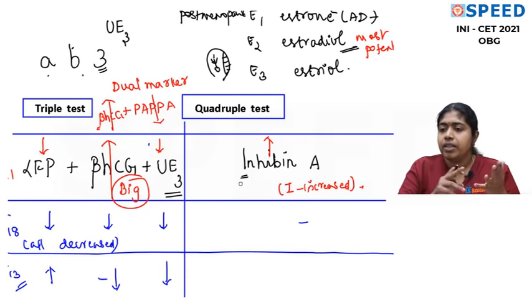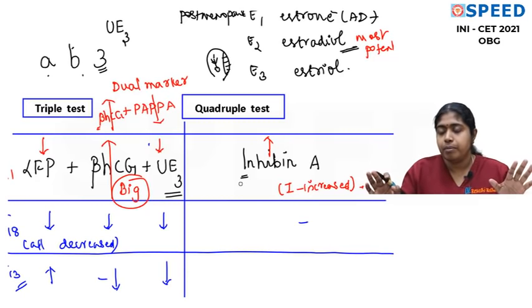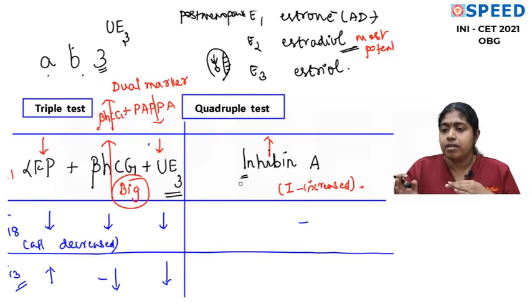You start by writing AB3: alpha fetoprotein, beta HCG and unconjugated estriol, also inhibin A for the quadruple test. Very simple. And when asked what is decreased and what is increased, remember we are dealing with trisomy 21: beta HCG, B for big, increased; inhibin A, I for increased. All the others are decreased.